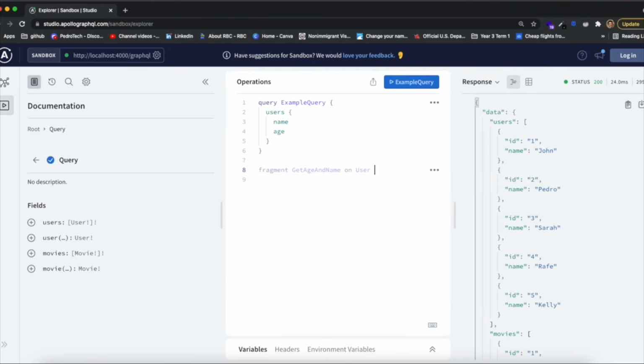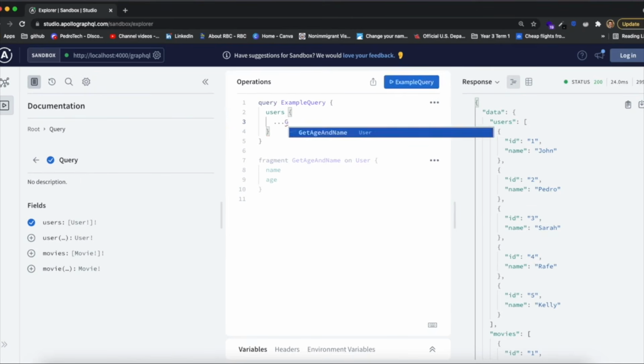So we open and close curly braces, and then we specify which fields we want to query from User, which in our case is name and age, right? So let's just put both of them over here. And what we need to do now is, when we make some sort of query that uses these specific fields, we can just say ... and then specify the name of the fragment, which is getAgeAndName.